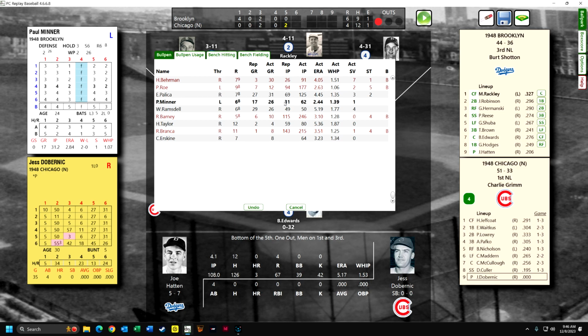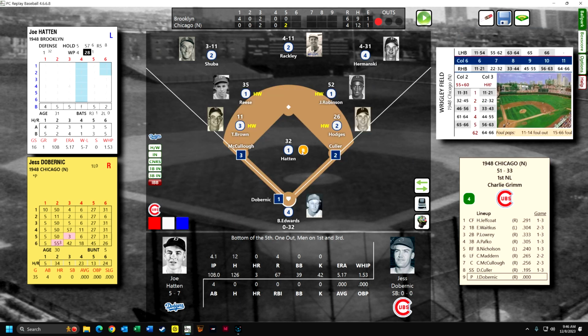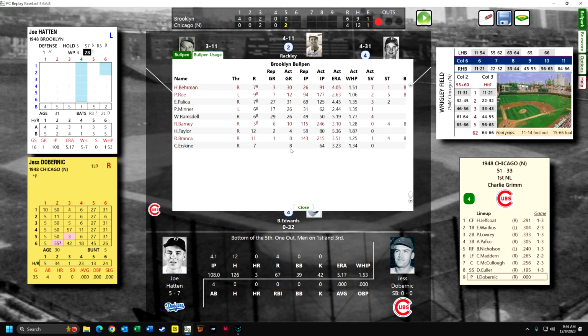Minner, 2.84 ERA. Ramsdell I could bring in also. It's so early, maybe I'll bring in Ramsdell, and maybe my genius here for leading teams to defeat will blossom once again. Okay, we're going to bring in Ramsdell,